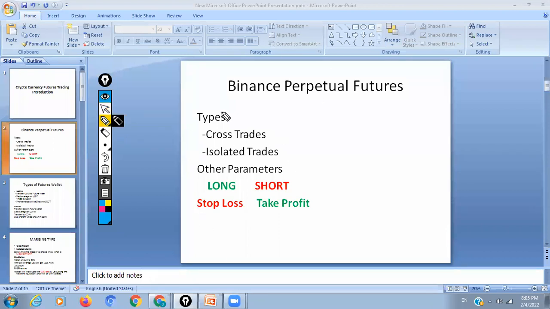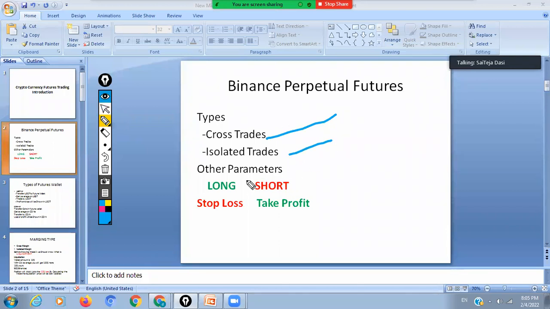Yes, bhai. Okay. So there are two types of trades, like cross trade and isolated trade. I will explain these in the next slide. Also, we can short in the futures, and we can short the available coins, and also place stop loss and take profit. These things are only there in Binance nowadays. A few other exchanges also came, but I don't think they are much credible. There are small wicks in certain other exchanges, so I always recommend using Binance only.